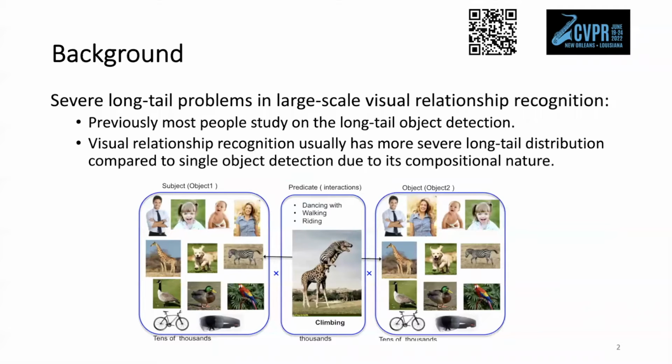Firstly, I am going to introduce the background of long-tail visual relation recognition. Previously, most people study the long-tail object detection problem, but there are few works focusing on the large-scale long-tail visual relation recognition. However, visual relation recognition usually has more severe long-tail distribution compared to the single object detection due to its compositional nature. For example, in this given figure, there could be tens of thousands of entities in both subjects and objects. When we predict their pairwise relations, there might be millions of combinations in consideration.